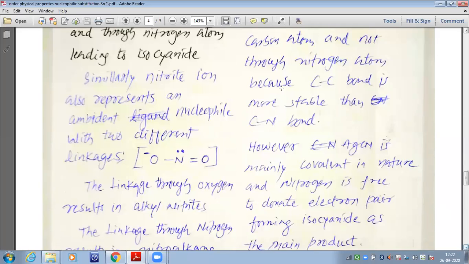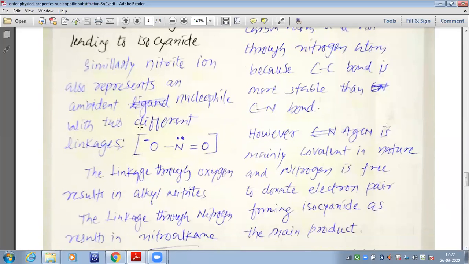Similarly, nitrite ion also represents an ambident nucleophile with two different linkages. One is the linkage with this oxygen, my dear students. Then the other linkage would be the linkage with this nitrogen. So from nitrogen it can combine, from oxygen it can combine.